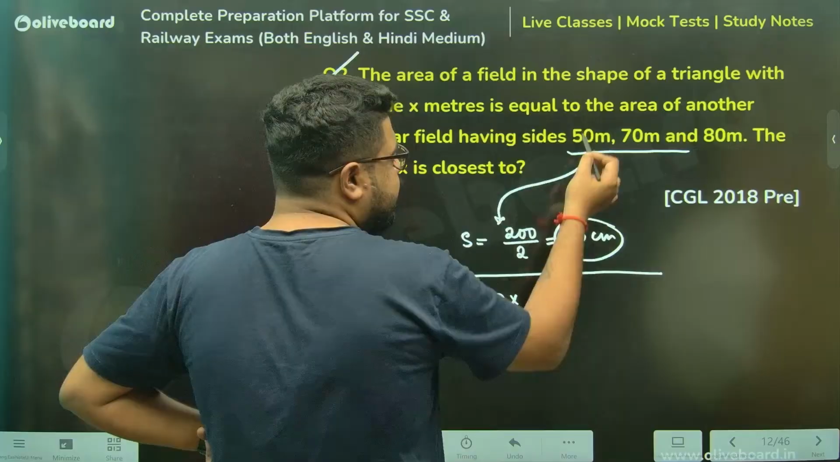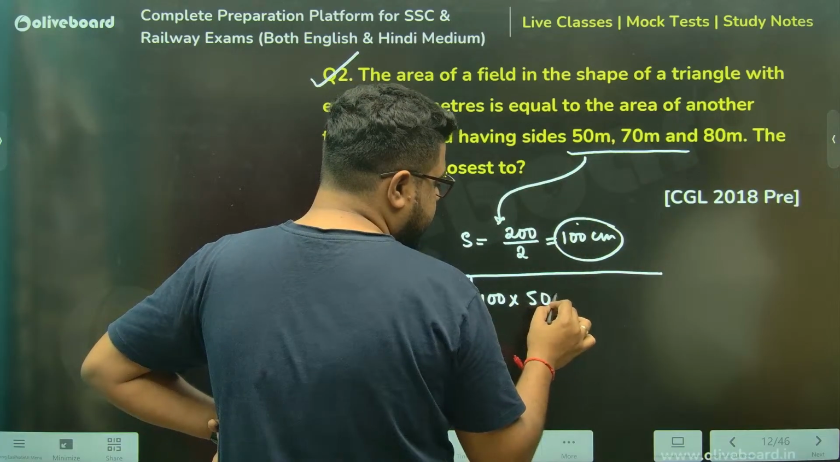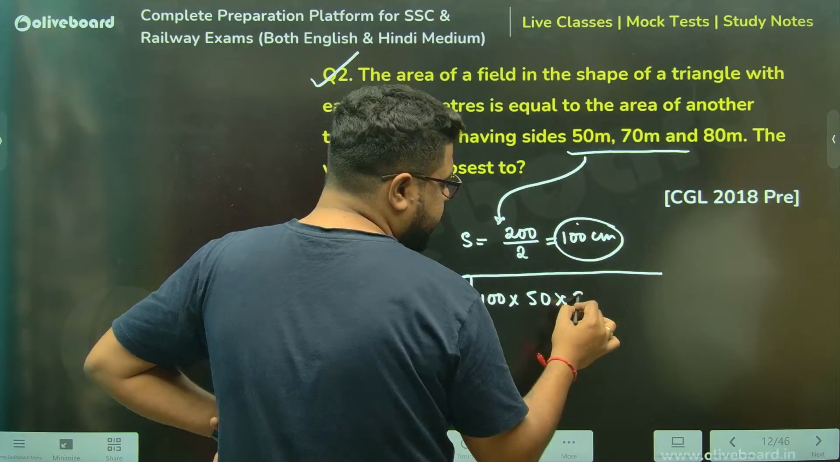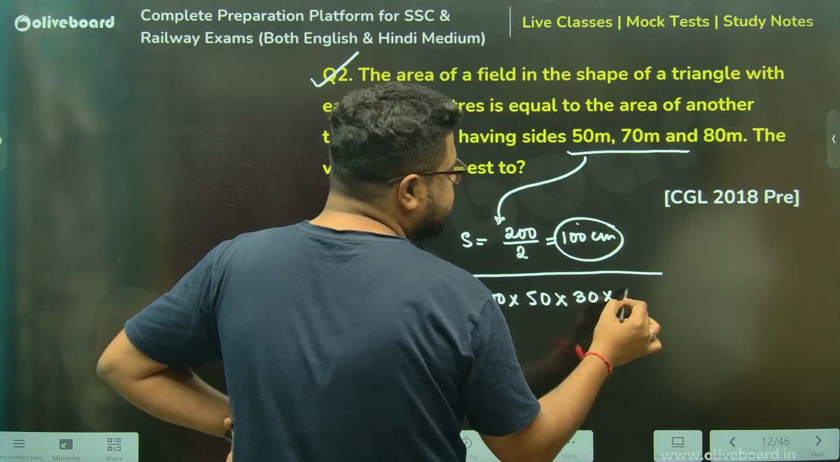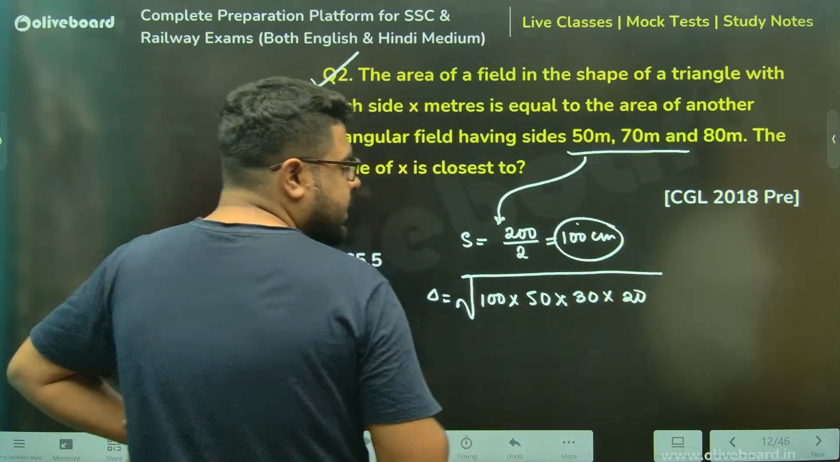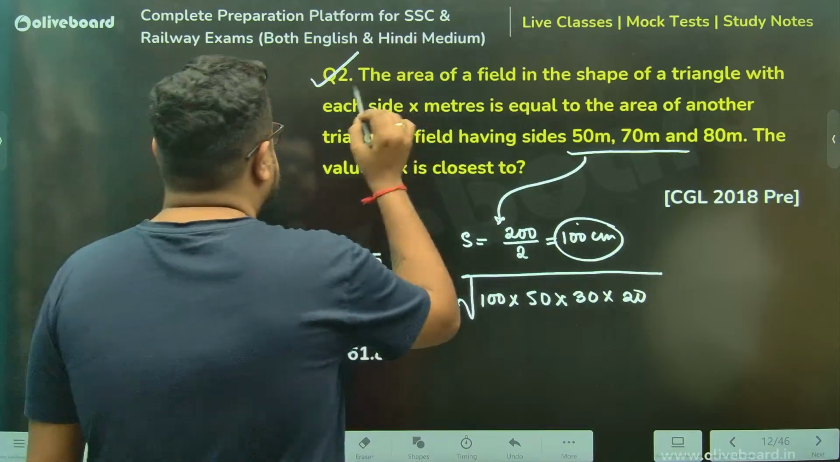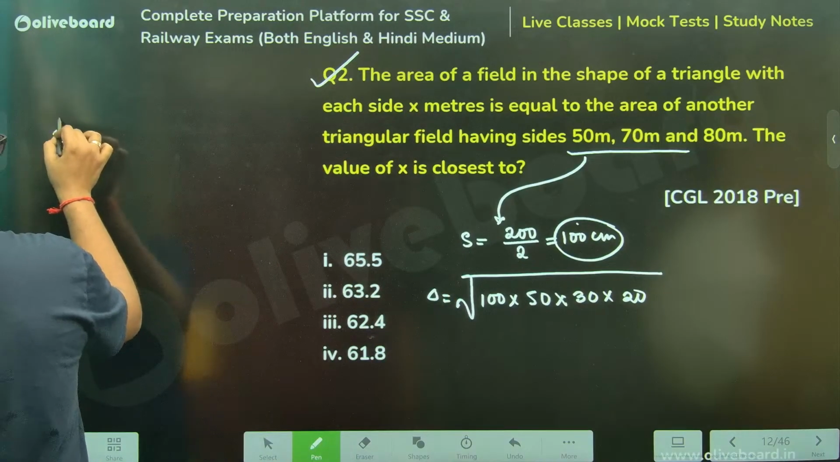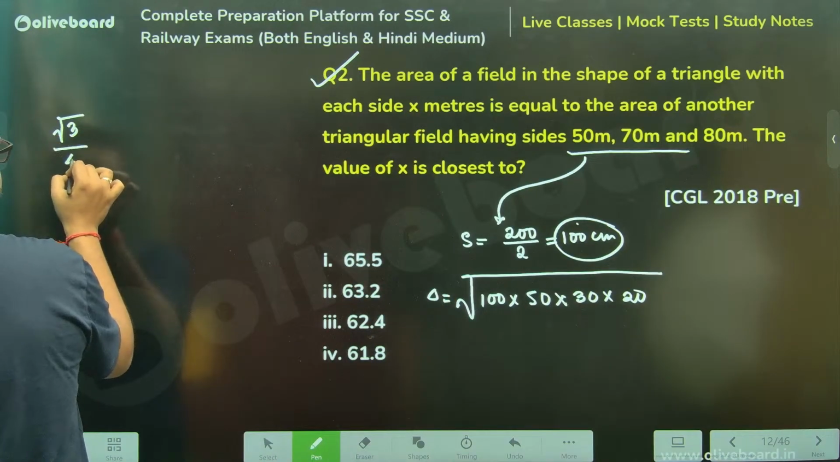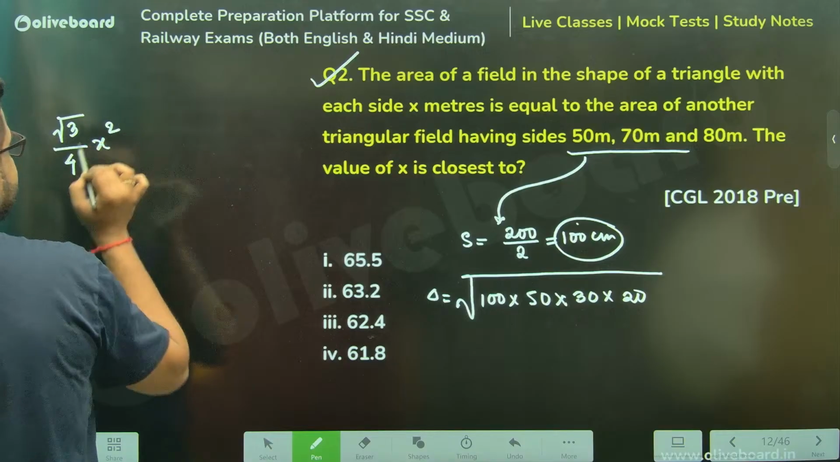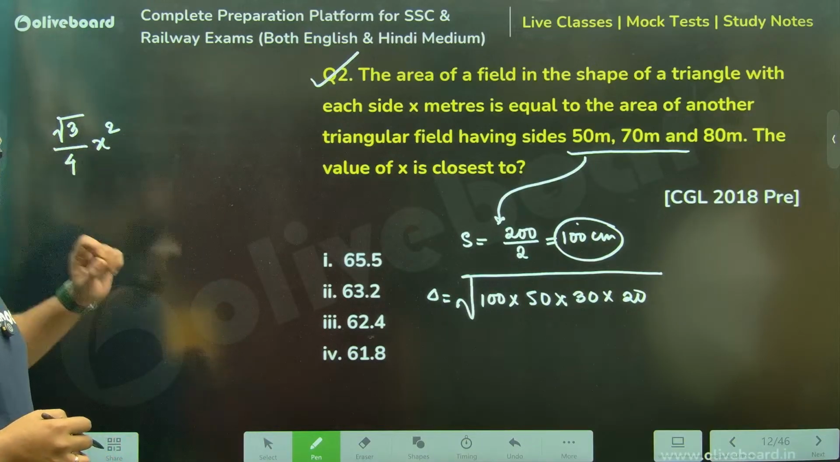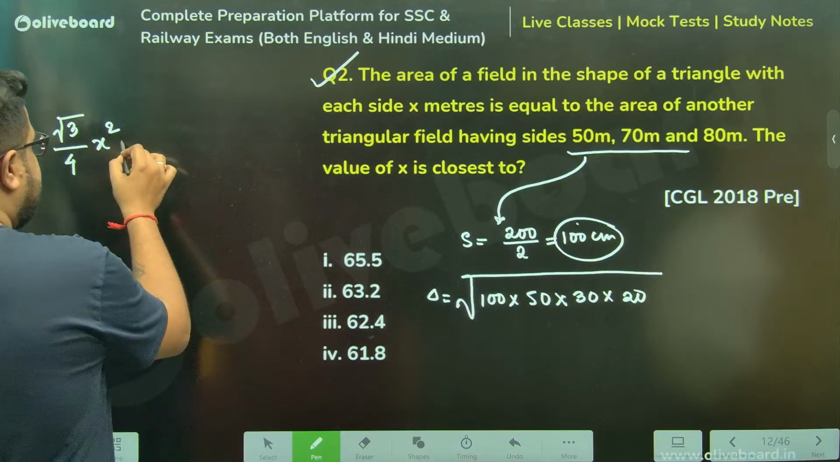S minus A meaning 100 minus 50, which is 50, into S minus B, 30, into S minus C, which is 20, sir. Correct, everyone? Now, this is equal to the area of a triangle having side x. So this is the equilateral triangle area, root 3 by 4 into x square. That is equal to this.